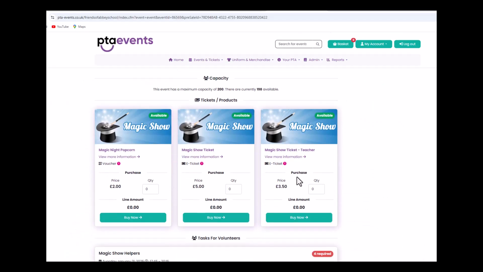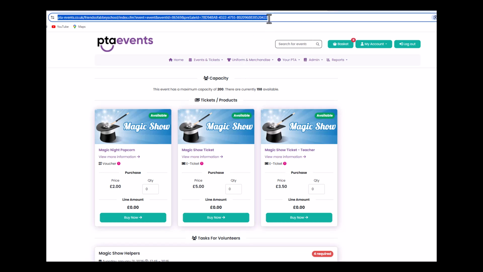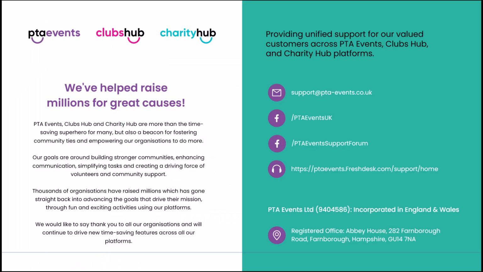You can then copy and share the preview link with customers that you wish to buy the hidden tickets and products. And that's it. You can now successfully sell tickets and products to a specific group that's hidden from the public on your website.